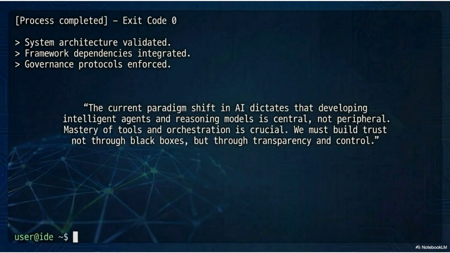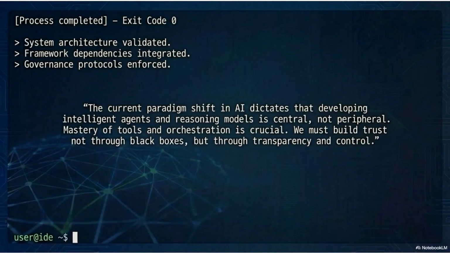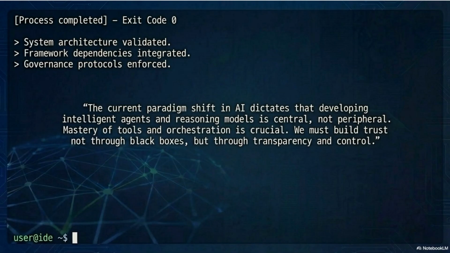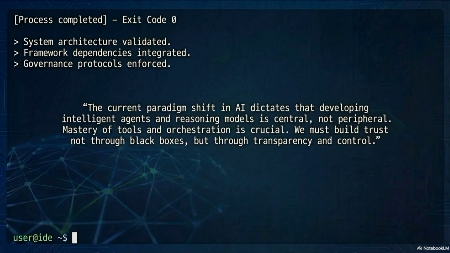Slide 14. Process completed. Exit code 0. System architecture validated. Framework dependencies integrated. Governance protocols enforced. This presentation has covered the complete path from understanding why Gen AI alone fails, through the 6